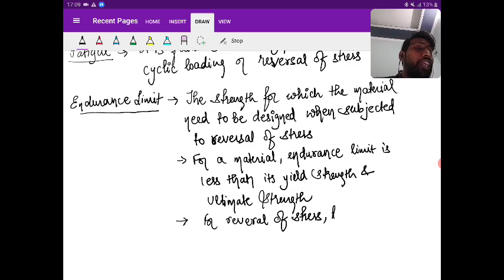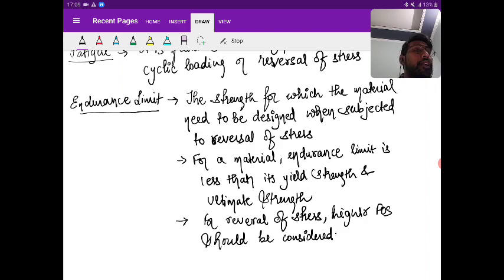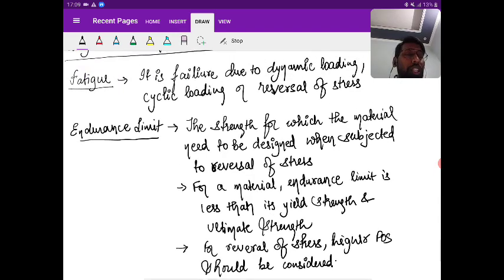So for reversal of stress, a higher factor of safety should be considered. Is it clear? We need to consider the higher factor of safety for the endurance of a material subjected to alternate tension and compression. Is it clear? All of these come up if you see the GATE objective or the ESE objective questions of the first chapter. You'll get knowledge of all these terms that are frequently asked in the exam. Okay.